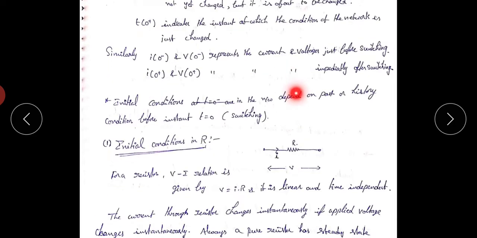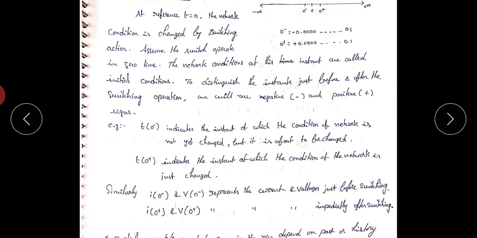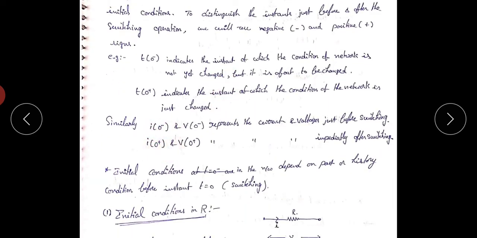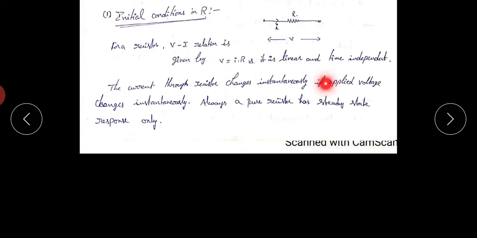In a resistor, if we change the voltage, automatically the current changes. Why? Because V equals I into R. If we change the current, the voltage changes instantaneously. If we change the voltage, the current changes instantaneously. In a resistor case, I of 0 minus is not equal to I of 0 plus, and V of 0 minus is not equal to V of 0 plus.